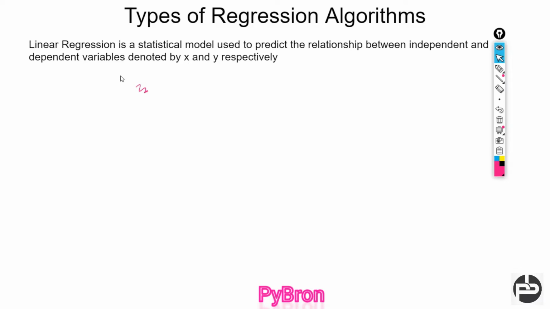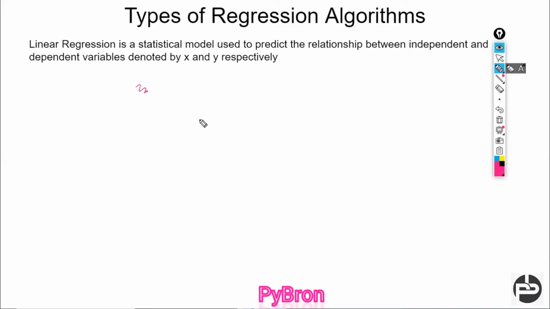Basically, what is linear regression here? Linear regression is a statistical model used to predict the relationship between the independent and dependent variable. What do you mean by this? Basically, what do you mean by this exactly? I would like to highlight this.